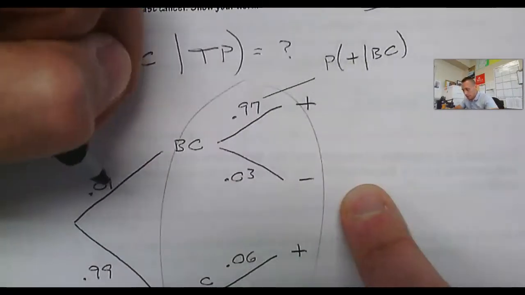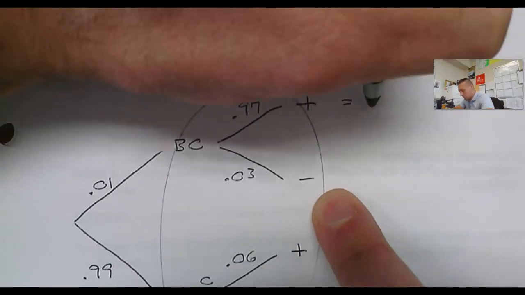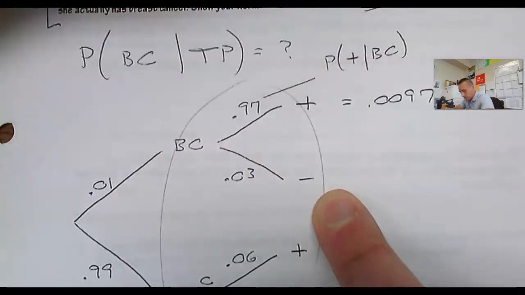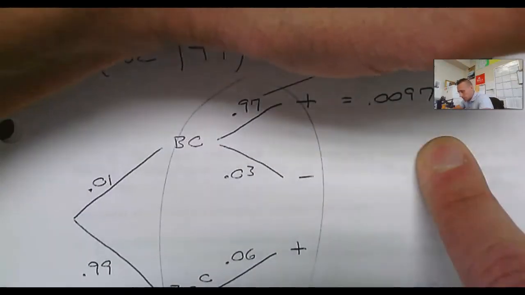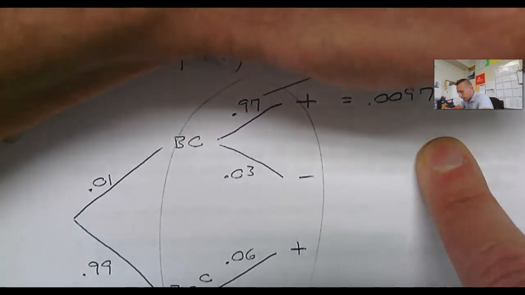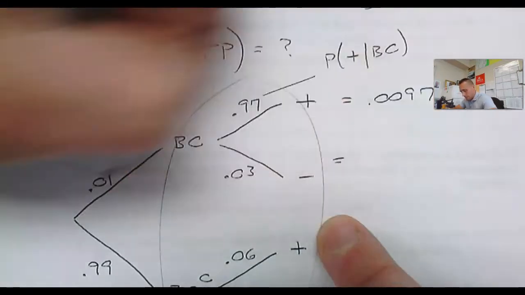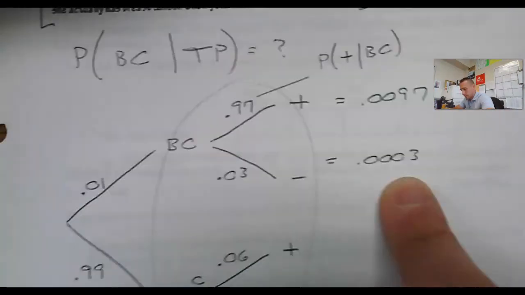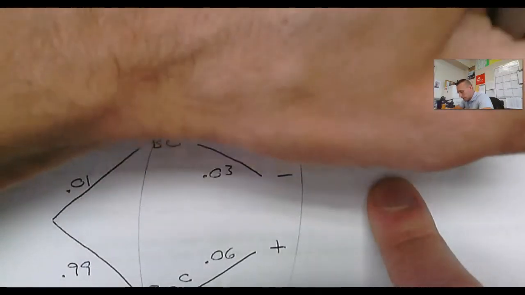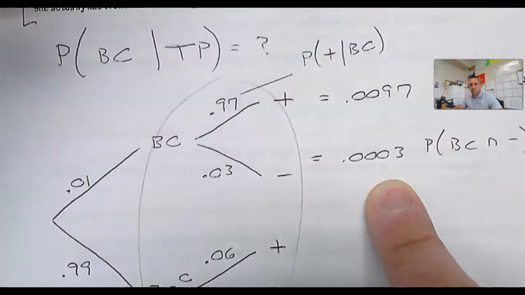Okay, so if I multiply across the branches, I'm going to get 0.0097. That's the probability that they have breast cancer and they test positive. If I multiply across these branches, 0.0003, that's the probability they have breast cancer and they test negative.